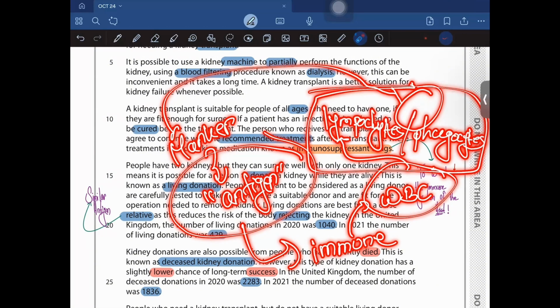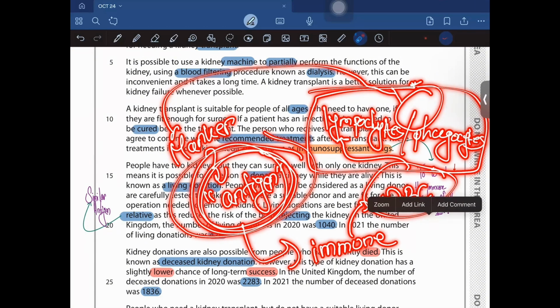Now, how do lymphocytes and phagocytes identify a foreign cell? This is because of the cell marker, that is antigen. The antigens of our body cells are going to be different from the antigens of a pathogen, or the antigens of that new kidney that has been taken from a different patient.